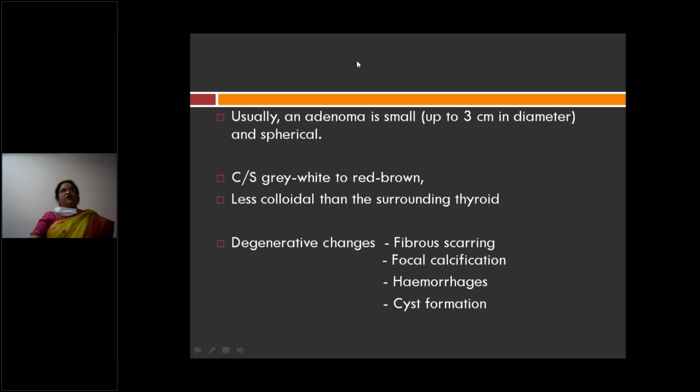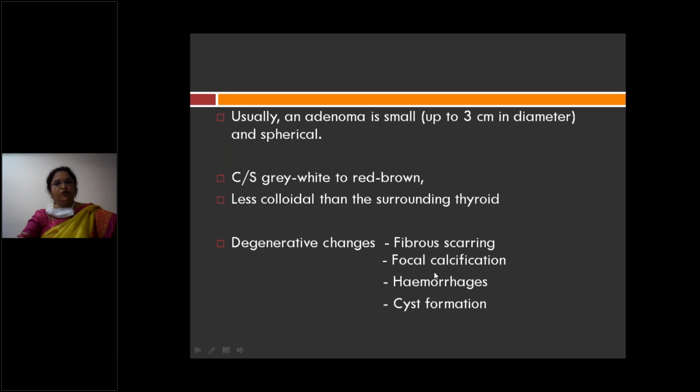Usually follicular adenomas are small, about 3 centimeters in diameter. On cut section, they are gray white to gray brown and less colloidal than the surrounding thyroid parenchyma. Secondary or degenerative changes in case of adenoma are fibrous scarring, calcification, hemorrhage and cyst formation. So these are the secondary changes.